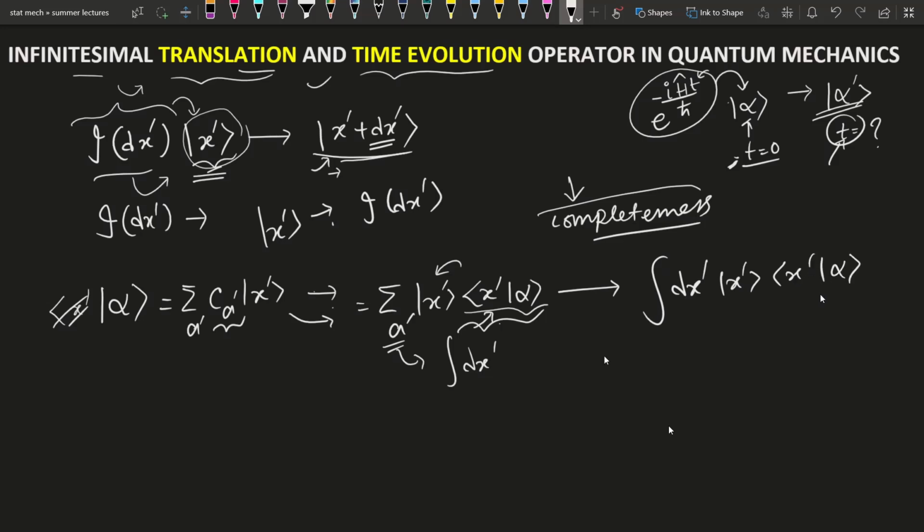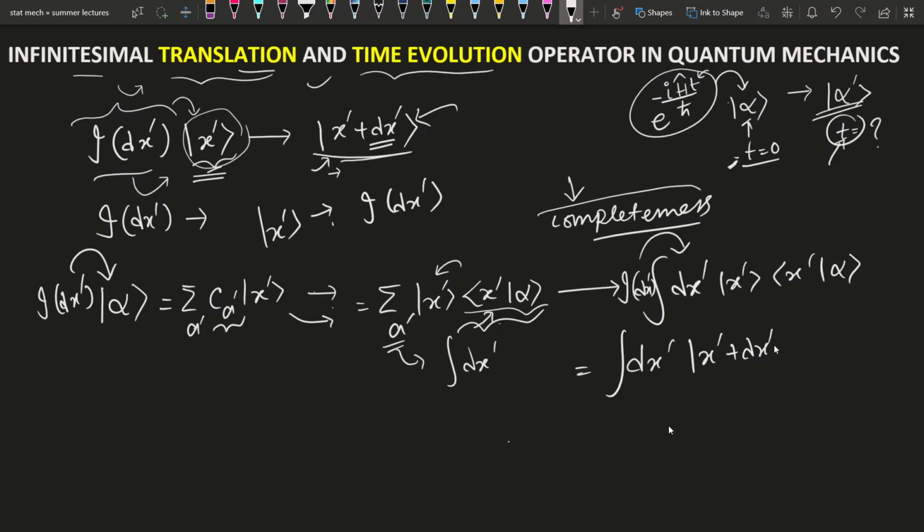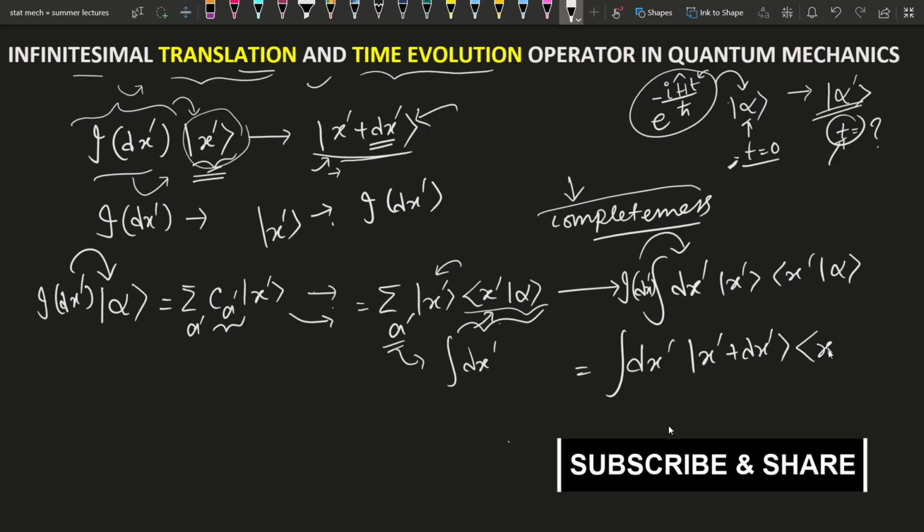If you apply the infinitesimal translation operator J(dx dash) on this, it will operate on the kets and give the integral of dx dash where x dash is transformed into x dash plus dx dash, and the coefficient remains the same.